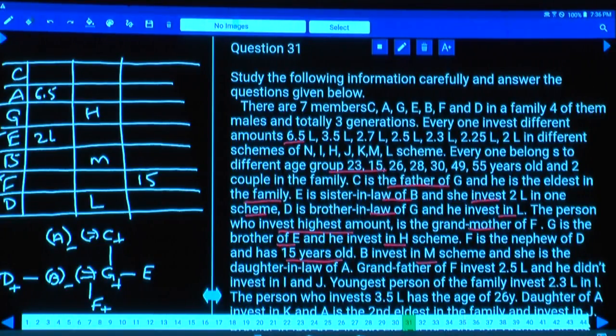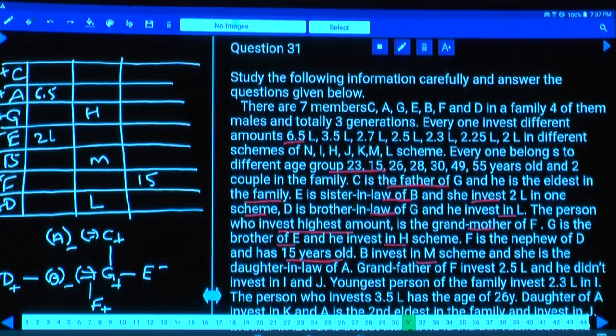Now how many persons are done? Now we are done with 7 persons. Among these 7, as of now we have only 2 females, E and B. Is E male or female? E is a sister-in-law, so E is a female. As E is a female, 3 females were done. All the remaining persons must be males.